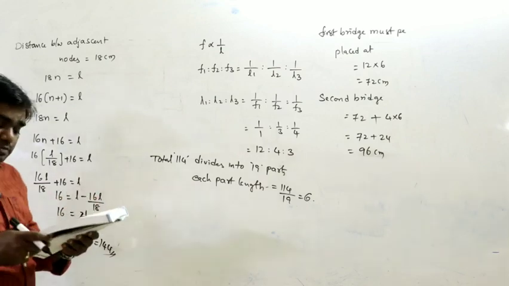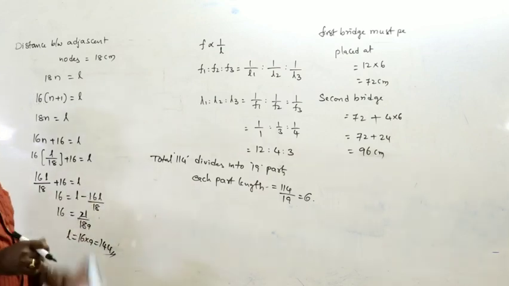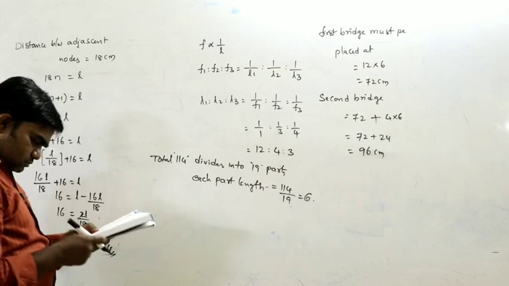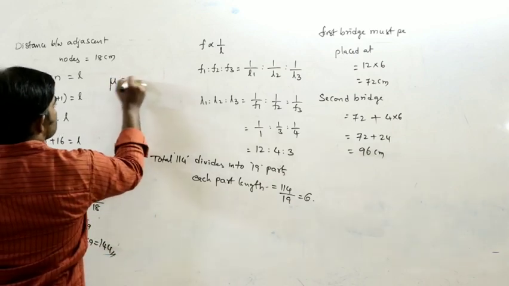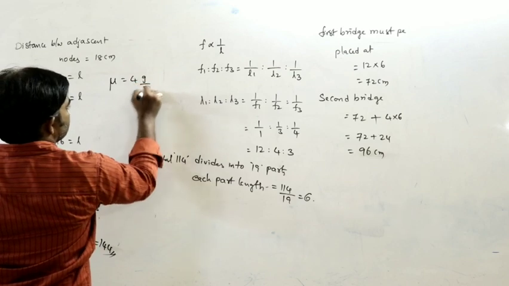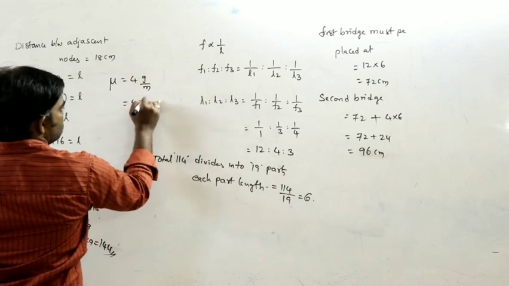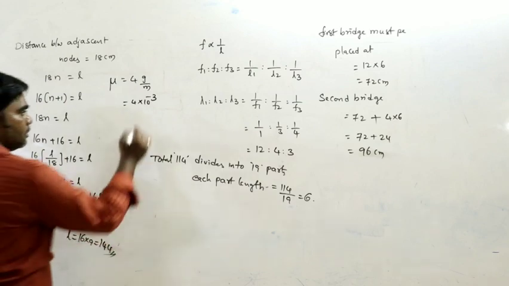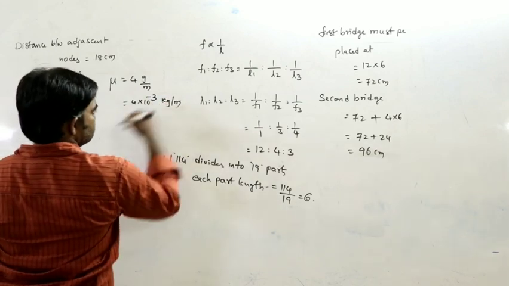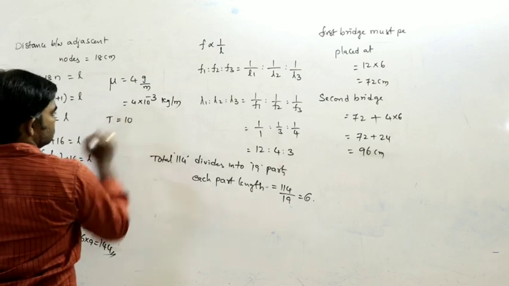Already the linear density is mentioned. How much? 4 gram per meter. Linear density is equal to 4 gram per meter. Gram converts into kg, kg per meter. Tension is given as 10.